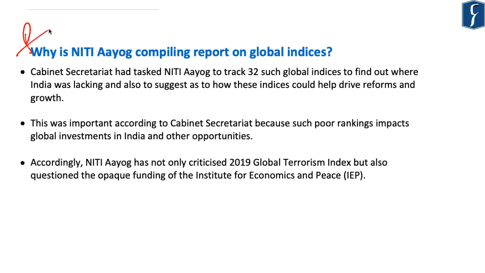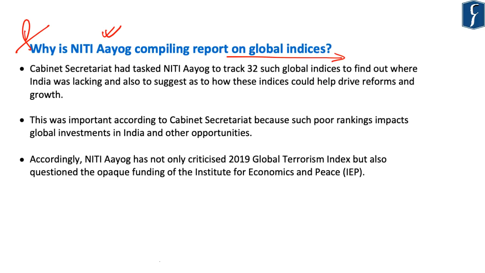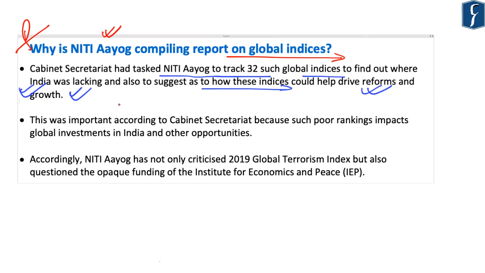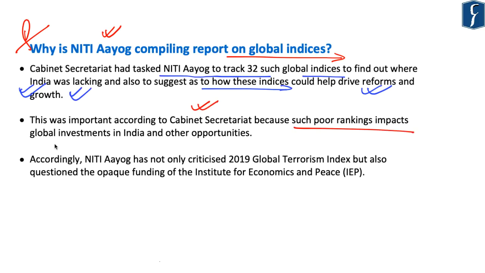Now the question which arises is why is NITI Aayog compiling such a report on these different global indices including the Global Terrorism Index? Now this is because the Cabinet Secretariat has asked NITI Aayog to track 32 such global indices in order to find out where India is lacking and also to suggest how these indices can help drive reforms as well as growth for India. So basically NITI Aayog is reviewing all the global indices which rank India on different parameters including the Global Terrorism Index. Now according to the Cabinet Secretariat, this is important because such poor rankings of India on different parameters impact global investments in India and also other opportunities.